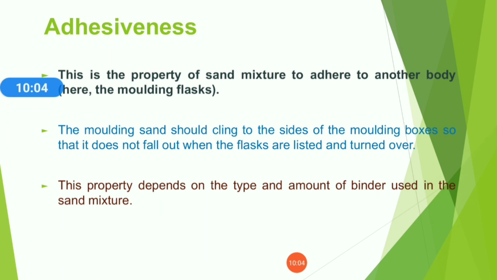This is a very important property, adhesiveness, because if you turn or tumble your flask, your mold should not come out of the flask. So this property gives us the ability to adhere or cling the sand particles to the flask body.